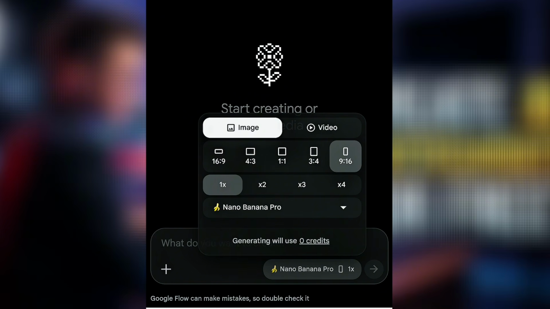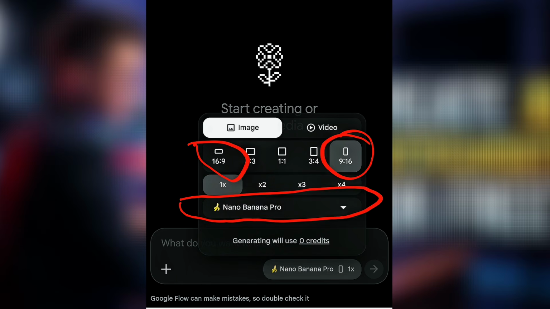So once you select your image, it's going to be like this. And don't forget, I'm generating my stories for YouTube, sorry, for Facebook and TikTok. So I want the size to be on 9:16. That's for Facebook and TikTok. But if you're generating your story for YouTube, it should be on 16:9. So after you've gotten this, I always use this image generating model. Nano Banana Pro is the best. It makes your images look super sharp and with high resolution. So after everything is selected, take a look at this place. It is unlimited. That is why you see 0 credits for generating your images alone.